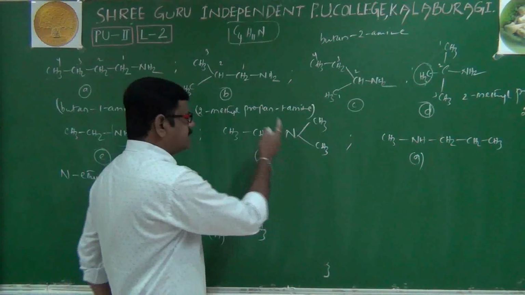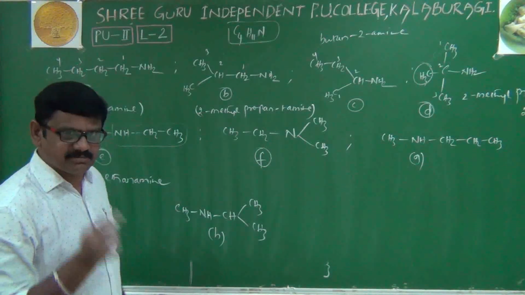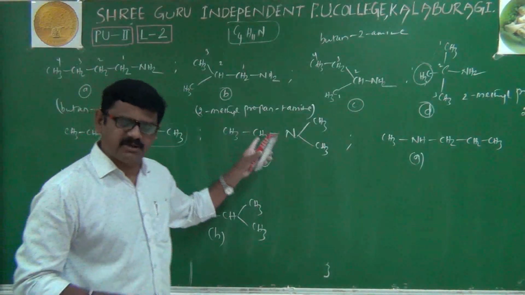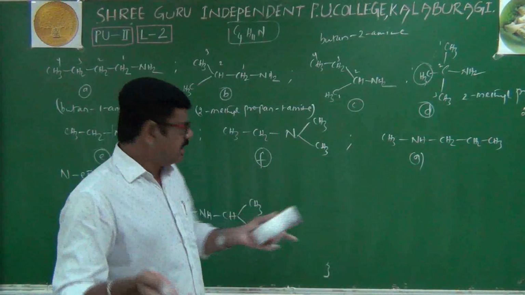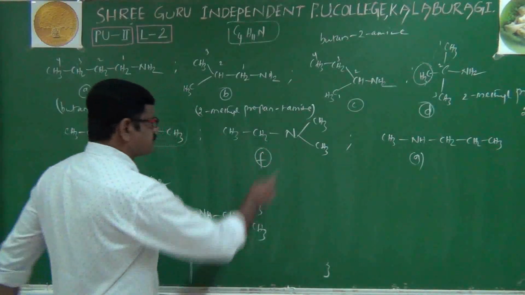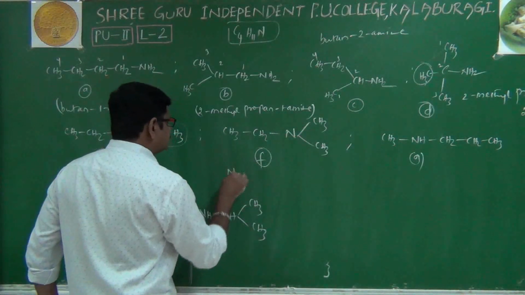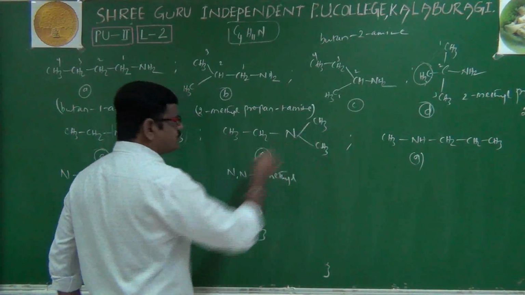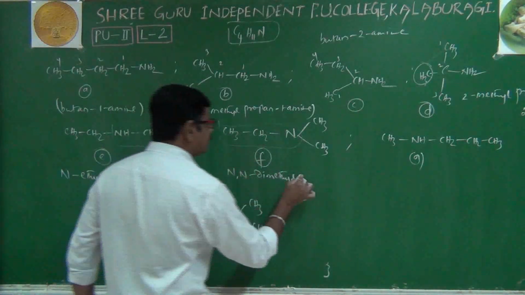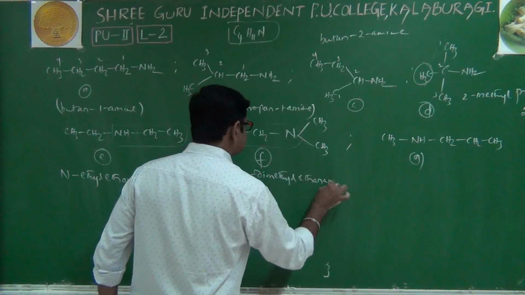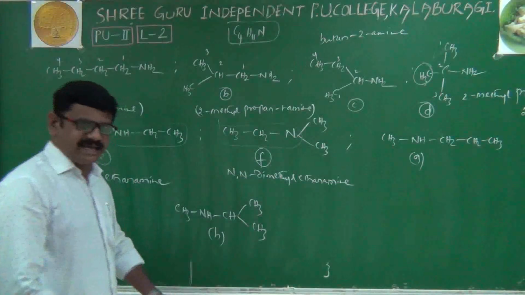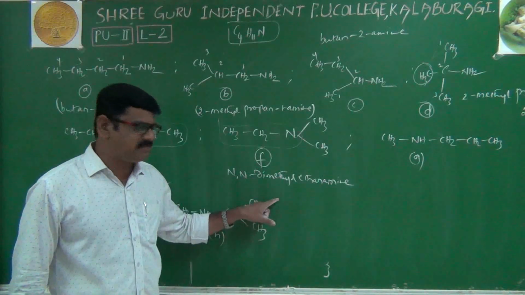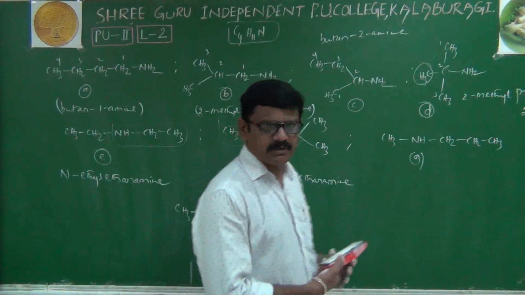Come here, it's a tertiary amine. In case of tertiary amines, how to write its IUPAC name? That we have to recall again. Its common name and IUPAC name are almost similar. N,N-dimethyl. It is a branch, it is also a branch. Our parent chain is this one, ethanamine. N,N-dimethylethanamine. What is its common name? N,N-dimethylethylamine. Right.